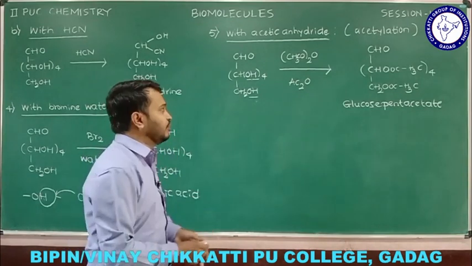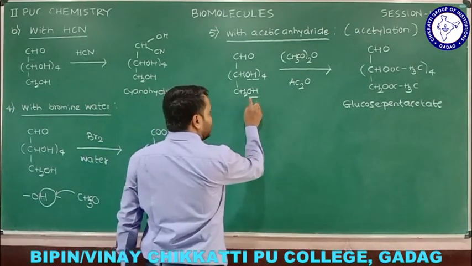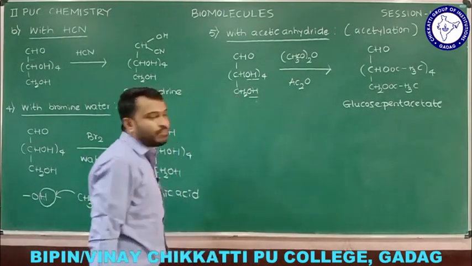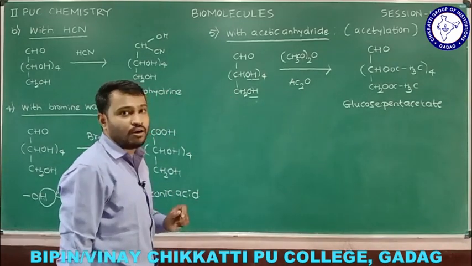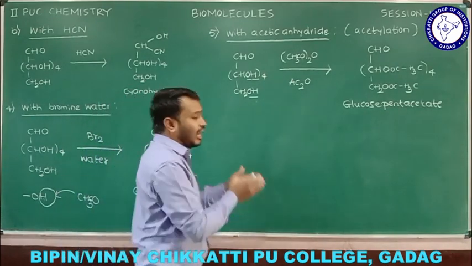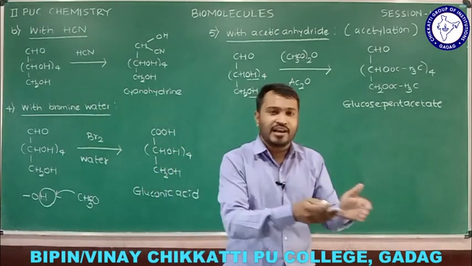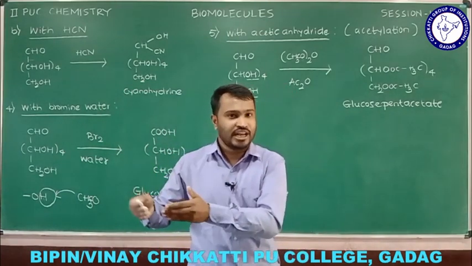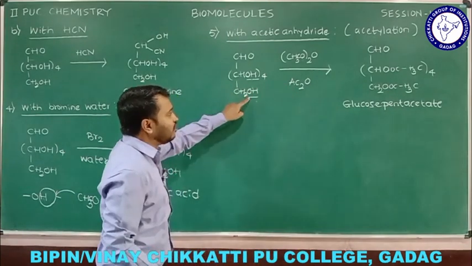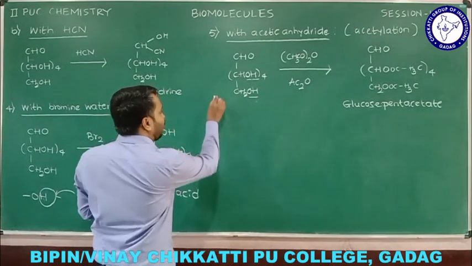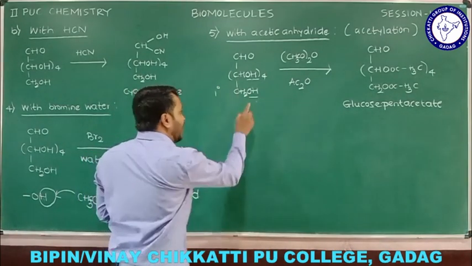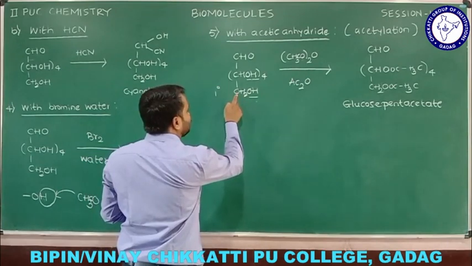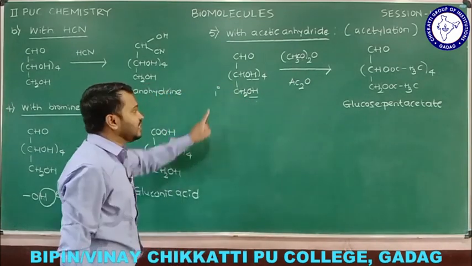Now in particular, see here, this OH is attached to a carbon, and we call it an alcohol. We know alcohols can be classified into primary alcohol, secondary alcohol and tertiary alcohol. What kind of alcohol is this? This is a primary alcohol. Why? Because the carbon of the alcohol is linked with only one carbon. This is a primary alcohol.